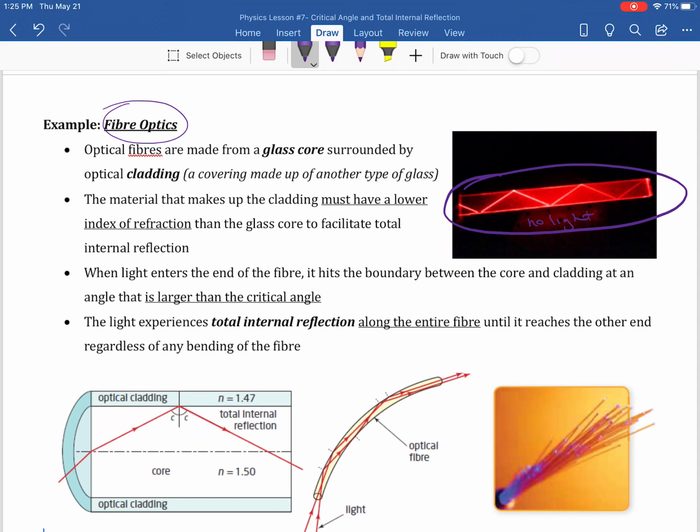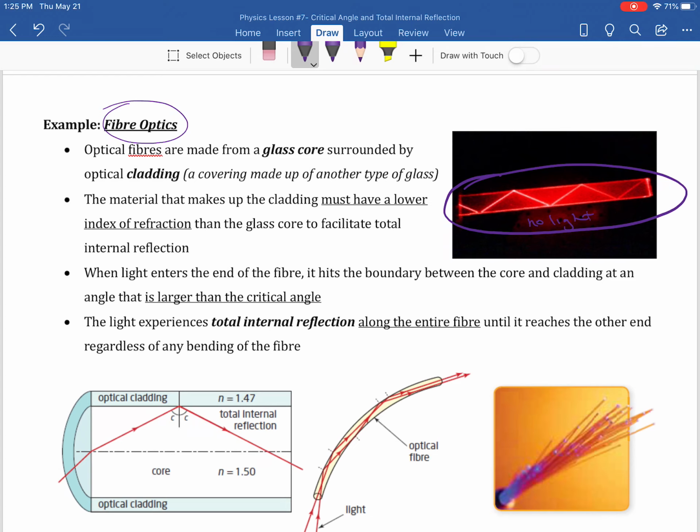So a core like the inside, like your core inside your body, right? The core is made of glass, but then it's also surrounded by another casing or cladding of a different type of glass. And that cladding has a smaller index of refraction. So if it has a lower index of refraction, what that means is that light travels faster.